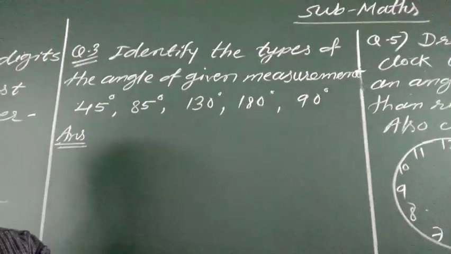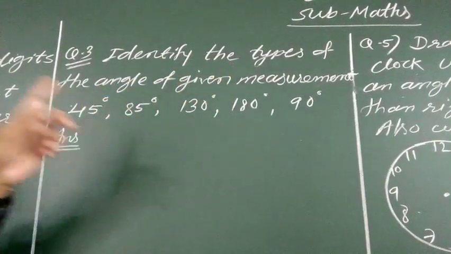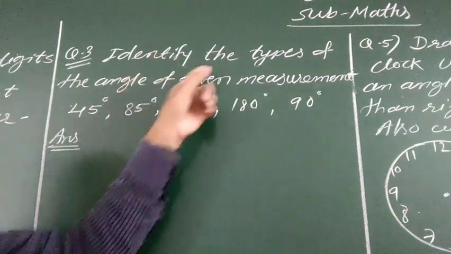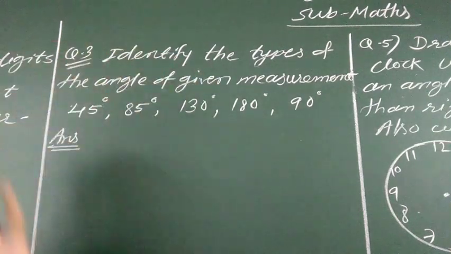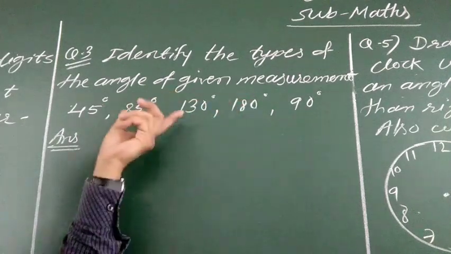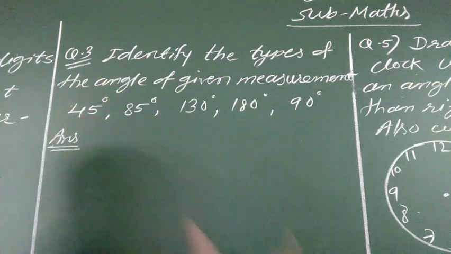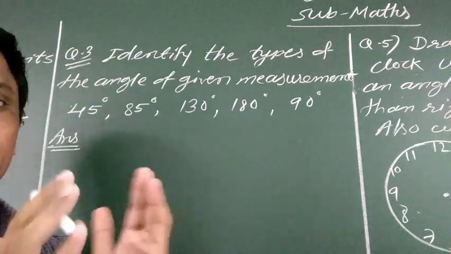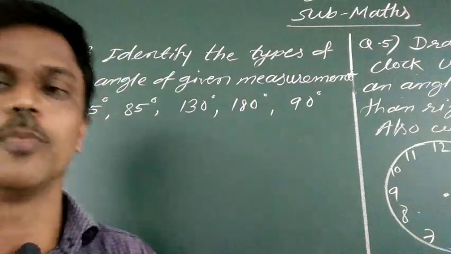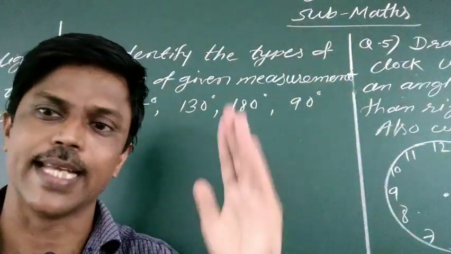See. Next. Identify the types of the angle of given measurement. So these measurements are given here. According to these measurements, we have to identify what type of angle it is. We already learned the types of angle on the basis of measurement: acute angle, obtuse angle, right angle and straight angle.